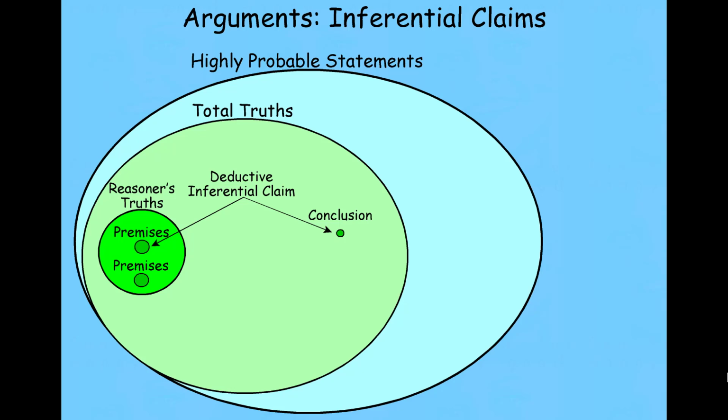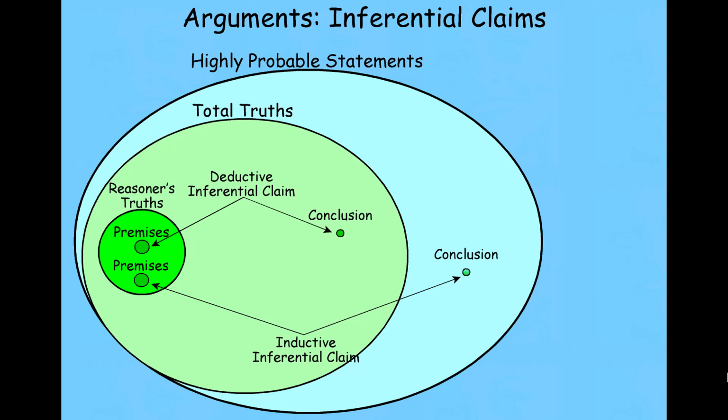What if I start off with things that are known to be true by me, and I make an inference, and that inference isn't to something that's guaranteed to be true, given what I know, but it's something that's highly likely, given what I know? Well, that inferential claim is what's called an inductive inferential claim. And so an inductive argument makes a claim: if the premises are true, then the conclusion is highly probable.